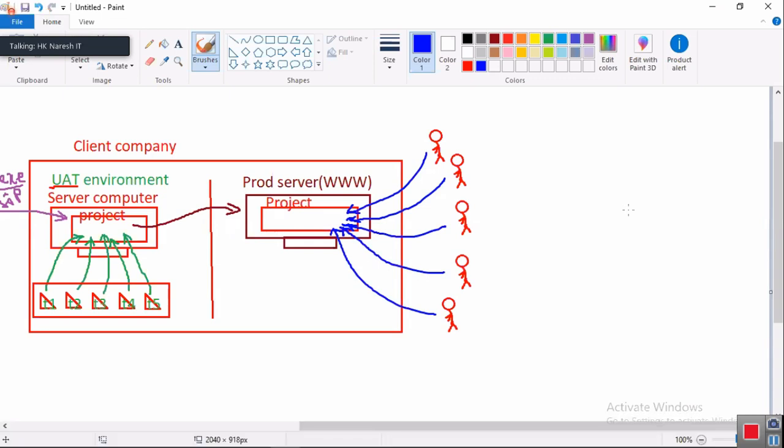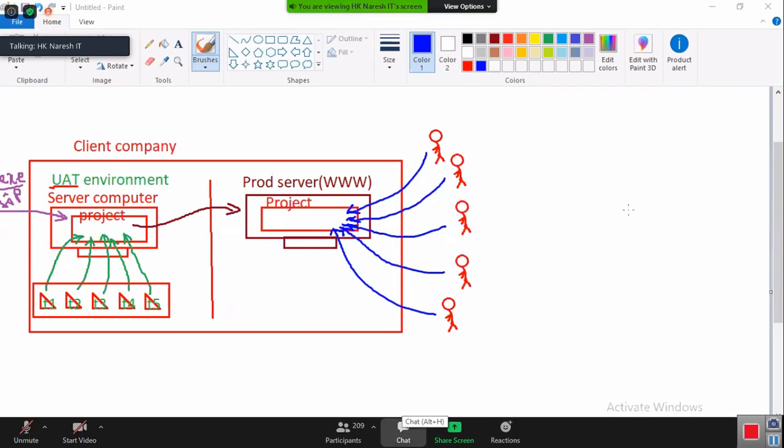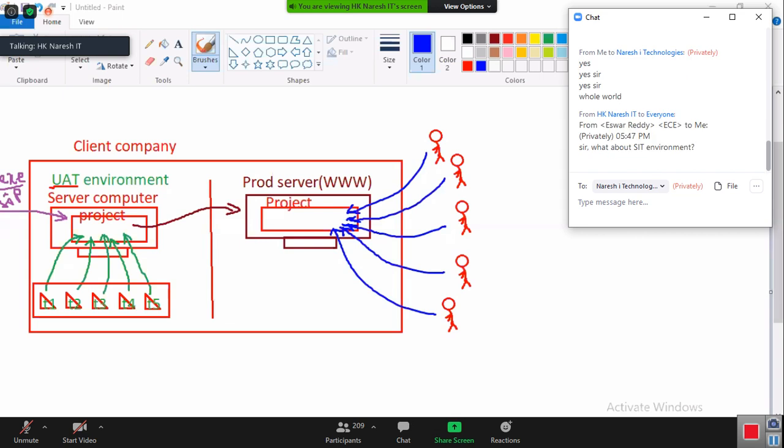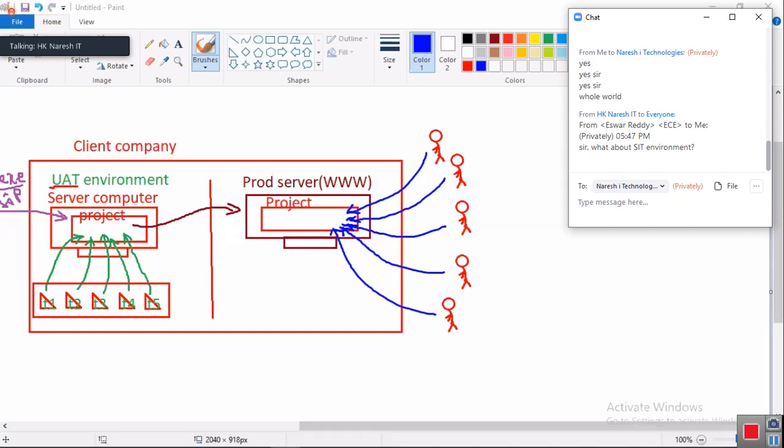SIT environment. I never came across that word SIT. Anybody know the SIT environment? Working employees, have you come across this SIT environment? Full form? Somebody is asking about the SIT environment. I never came across that. UAT I came across. System integration testing, SIT.